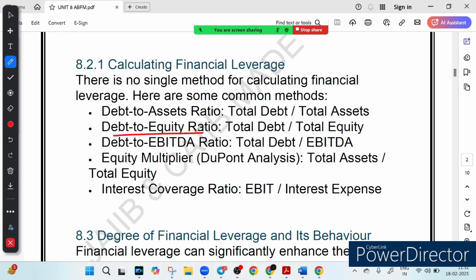A high ratio means the company is relying heavily on loans, right? As the name itself suggests, debt to equity. So obviously if this ratio is higher, it means debt is more, and if debt is more, it means the company is relying heavily on the loan.